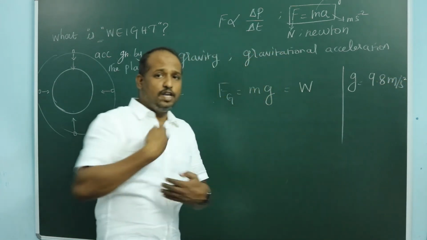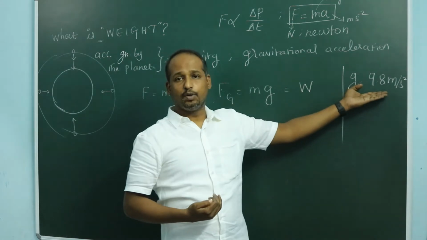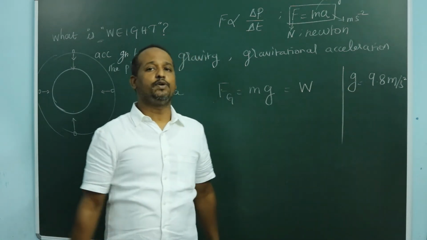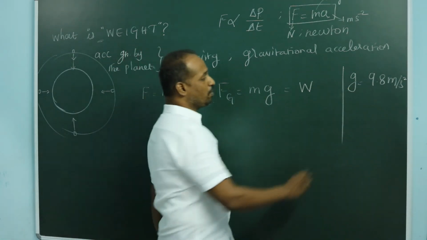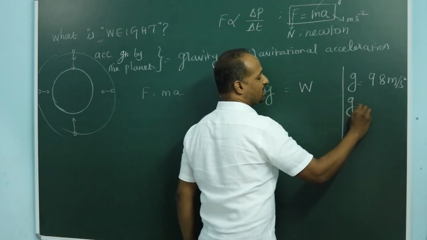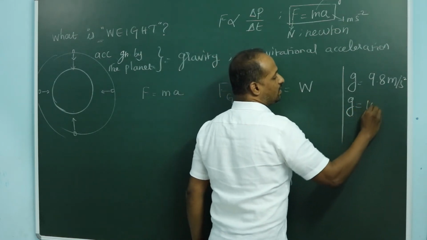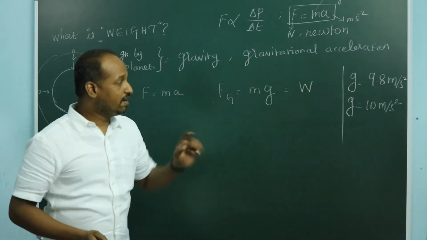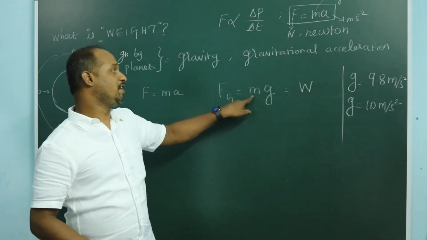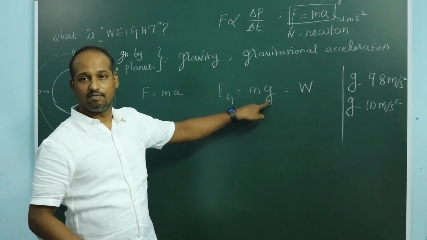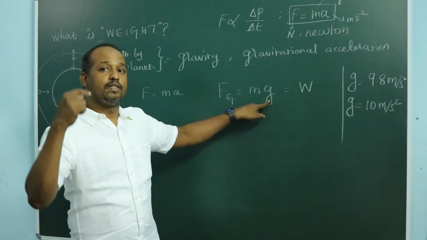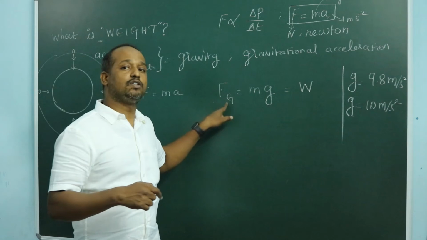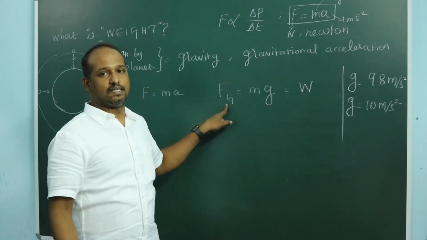What I usually do is approximate it to 10 so that it will be easier for you in doing calculation. So approximately we will say gravitational acceleration is 10 meter per second square. Whenever you multiply the mass of an object with the gravitational acceleration of the earth, you will get the gravitational force acting on the object by the planet earth.